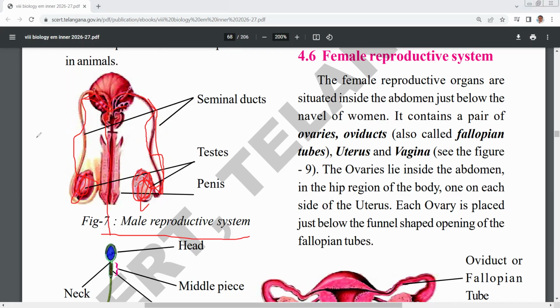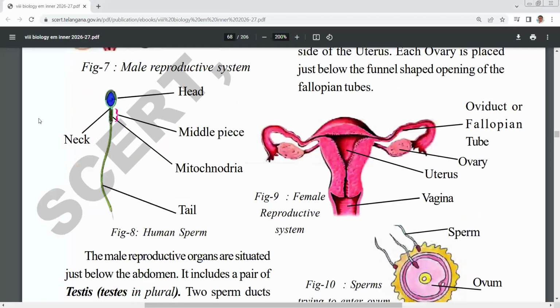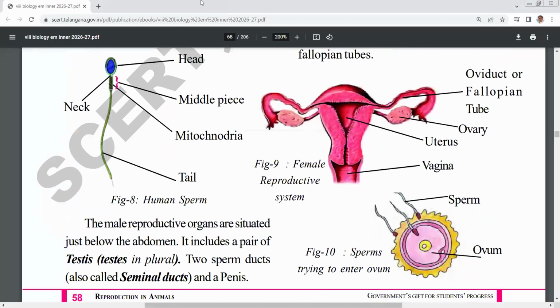Whereas the female reproductive system has the following parts. There is a pair of ovaries on either side, and there are fallopian tubes, the uterus and the vagina.